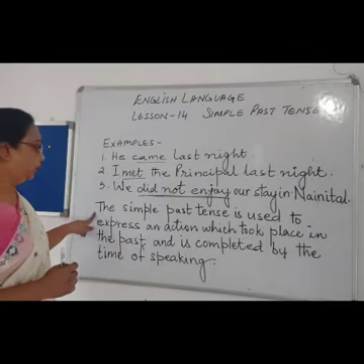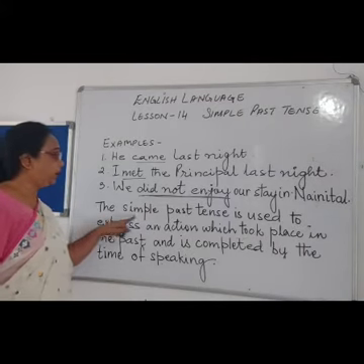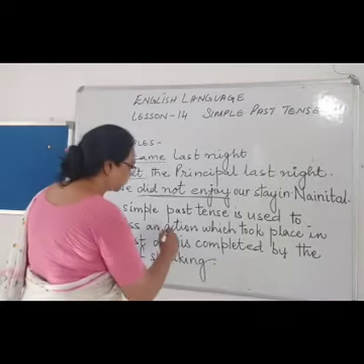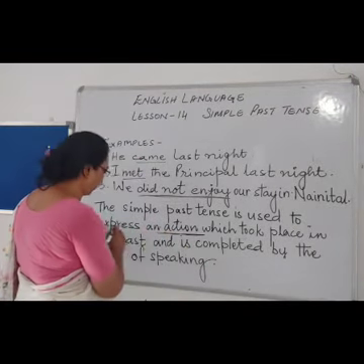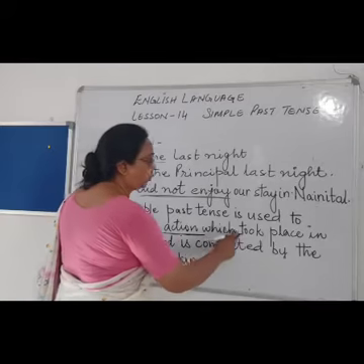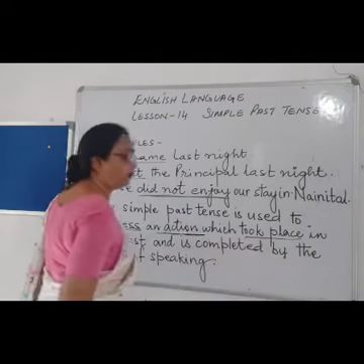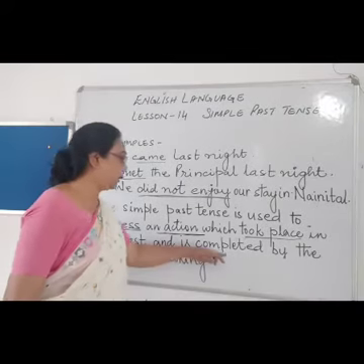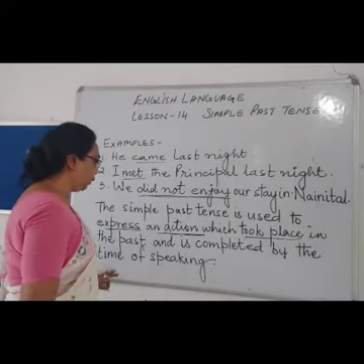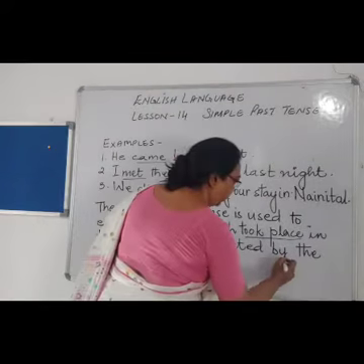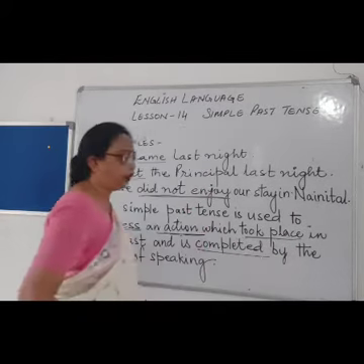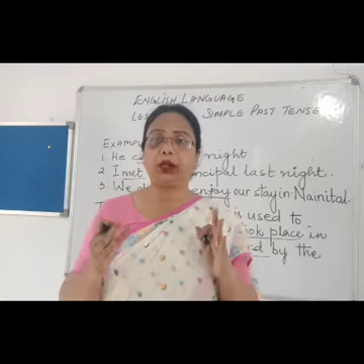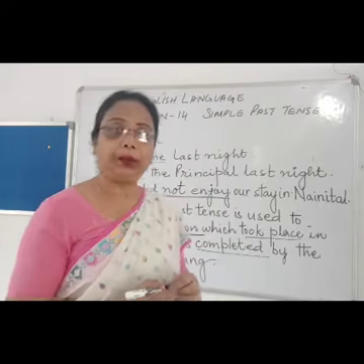So the definition we'll see over here. The simple past tense is used to express an action which has taken place in the past and is completed by the time of speaking. When I am talking about that particular incident, it has already been completed.